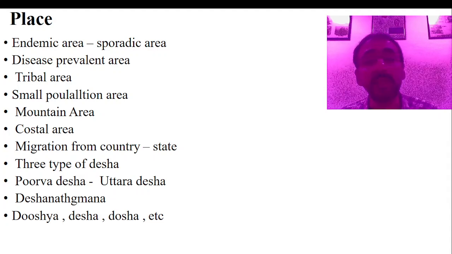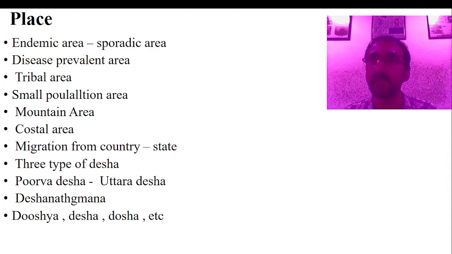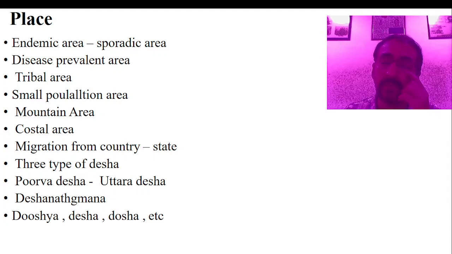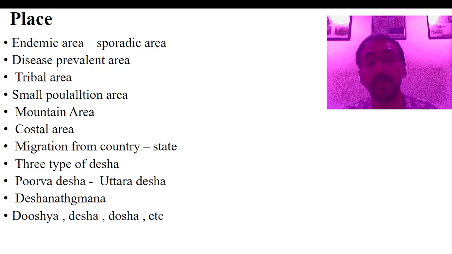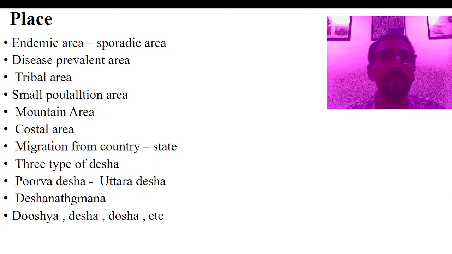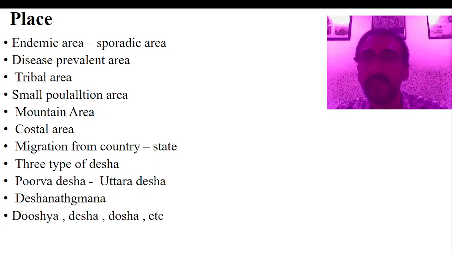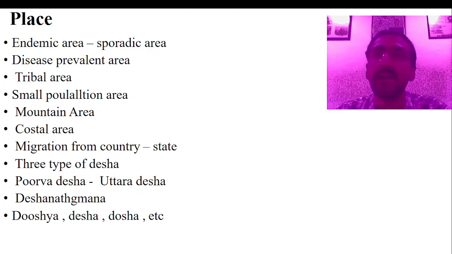One more important thing is migration from one country to another country, the place where he was staying previously and where he is now. I told you, so many diseases, infectious diseases, can be brought from another continent to one particular continent. So what Ayurveda says about this is, Ayurveda basically explains three types of deshas. One is Jangala Desha, Anupa Desha and Sadharana Desha. This is Bhumi Desha. Okay, so Jangala Desha, we know the details about that.